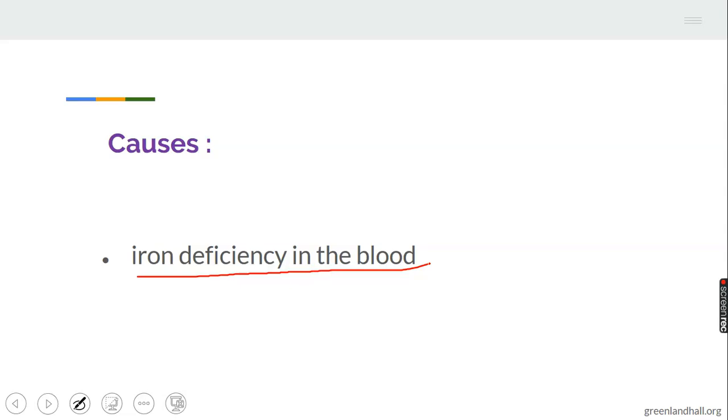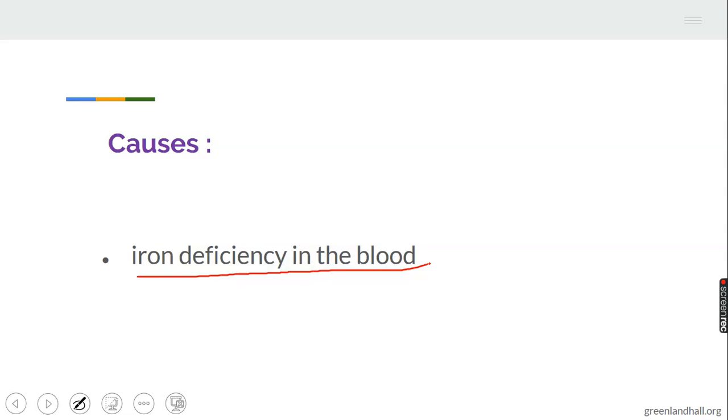When the feed contains all the classes of food, it is referred to as balanced ration. Deficiency of iron in the blood leads to anemia. Deficiency of calcium and vitamin leads to rickets. I believe we are all following.